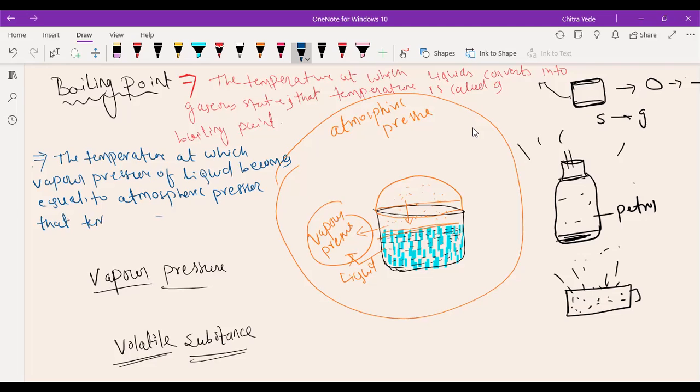That temperature is called the boiling point. Okay, so this is all about the two definitions we have of boiling point. This is the first one, and this is the second one, and the second one is technically correct. Okay, beta? Understood, everyone? Again, I want you to take a screenshot for that.